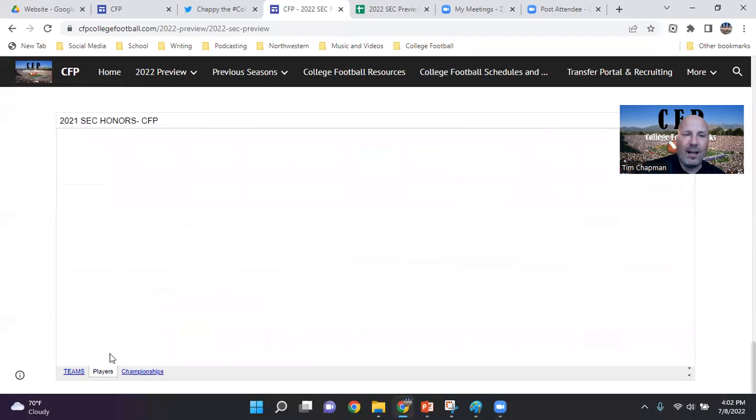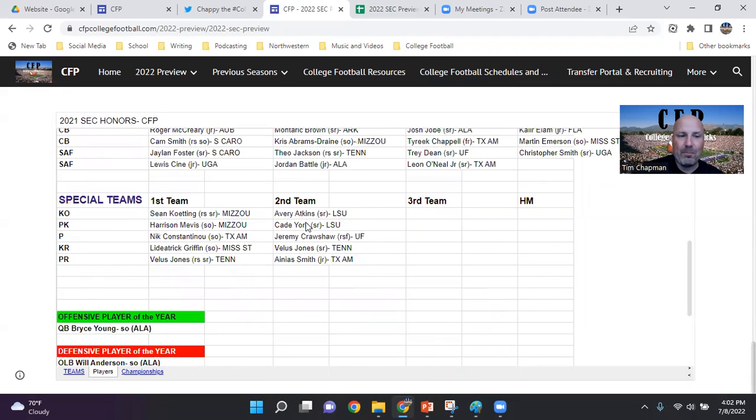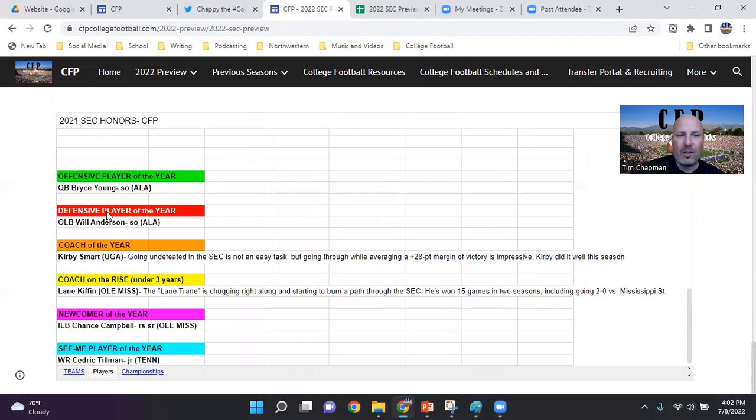On the players here, you can see the honors that we gave after the season was done. So this was our postseason All-SEC honor roll. And if you compare it to the preseason honor roll, you'll notice that some players are different. Some players weren't even on there, and some players we were right on the money with, as well as crowning our offensive player of the year, defensive player of the year, coach of the year, the coach on the rise, that based on their performance in 2021, this coach is working their way up. So we gave that to Lane Kiffin last year. Our conference newcomer of the year, which was awarded to Chance Campbell from Ole Miss,